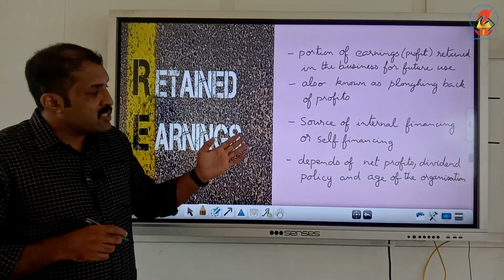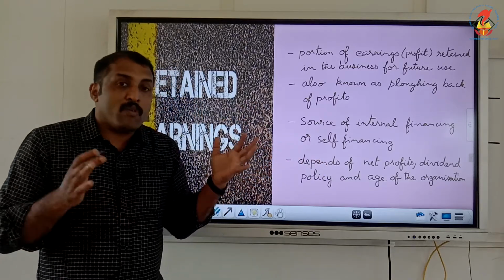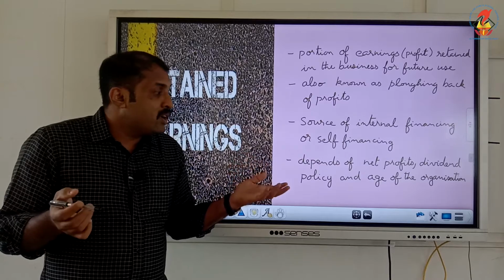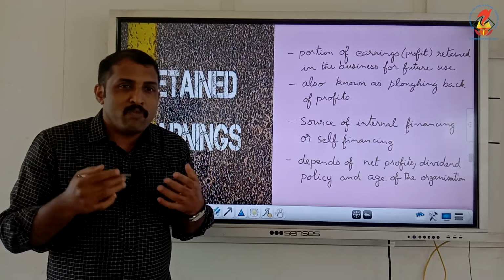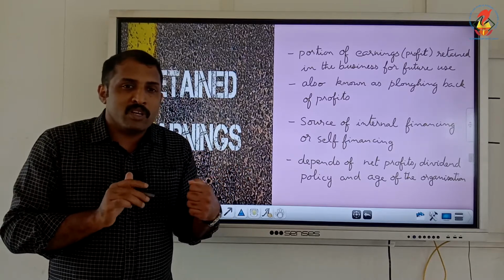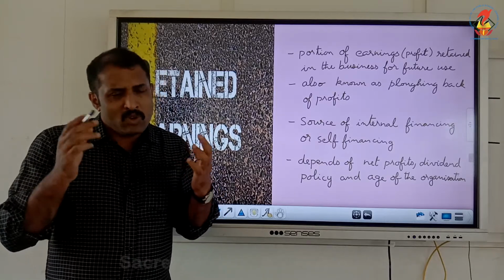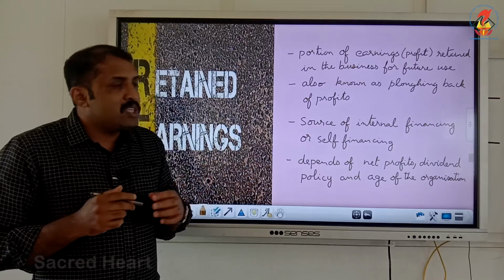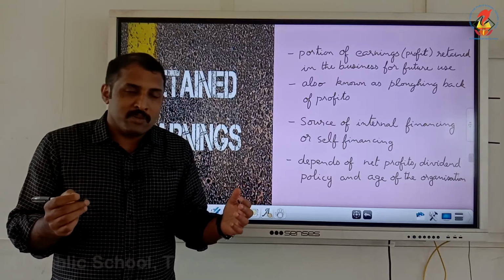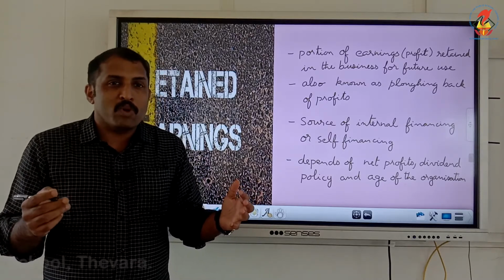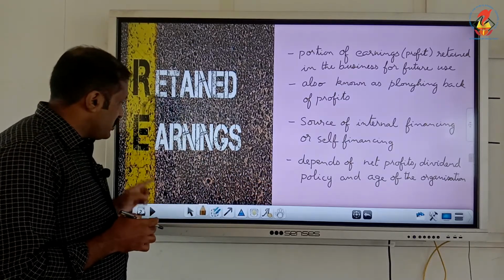Many factors have to be considered: net profit, dividend policy, and age of the organization. The profit which a company is making, and the dividend policy, how much we are distributing. If we are distributing 50%, 50% is there for retained earnings. If we are distributing 75%, only 25% will be there for retained earnings. So dividend policy matters, and so does the age of the organization, because with age, profit increases and people will respond positively to the organization.